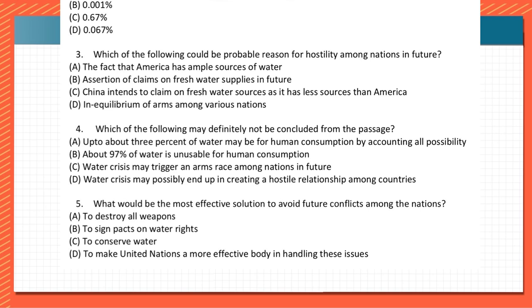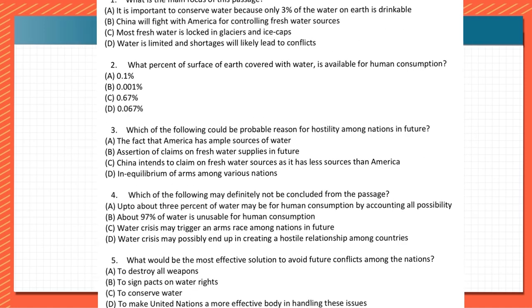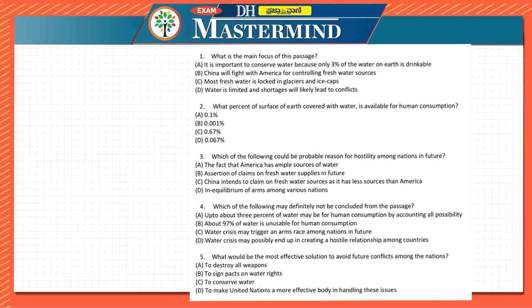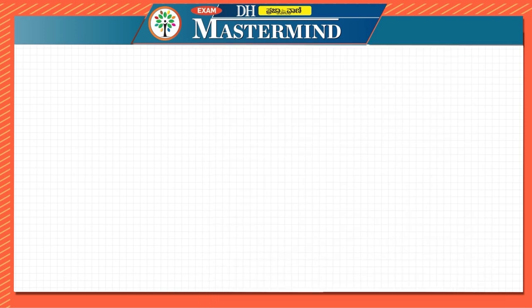From future conflicts or future hostility, there are two questions which they have asked: the third one and the fifth one. So we have to concentrate on that. And there is one factual point which they have asked, which is how much is the surface water which is available. Then what is the main focus, and then the other one related to definitely not concluded. There, three options are similar and one is the odd one, so we have to opt for that one. Let us start reading the comprehension now.